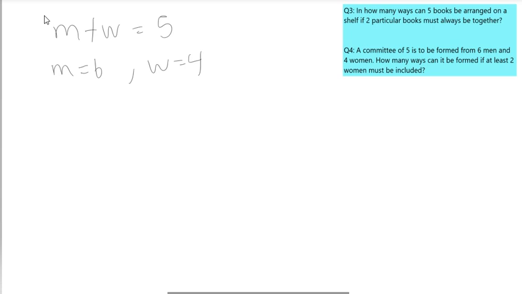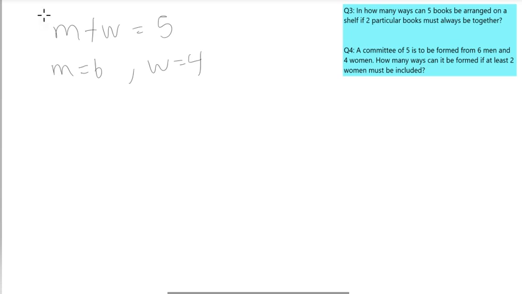But now the question is particular that at least 2 women must be included. So there must be at least 2 women, which means there can be 2 women, 3 women, or 4 women. But we cannot have anything less than that. We cannot have 1 woman in the group, right? It must be 2 women and above.